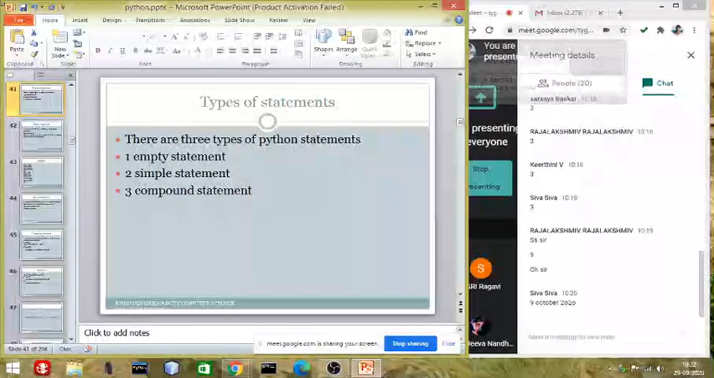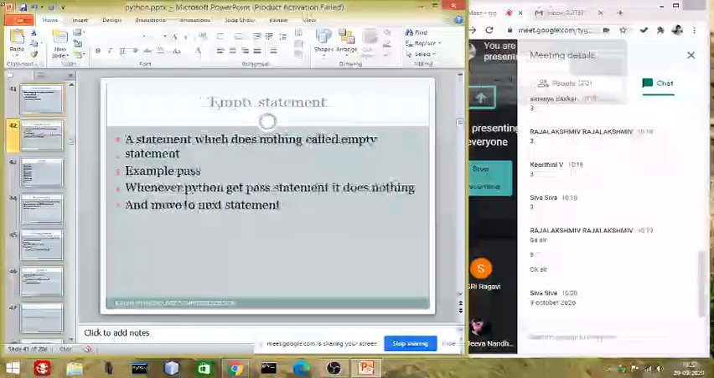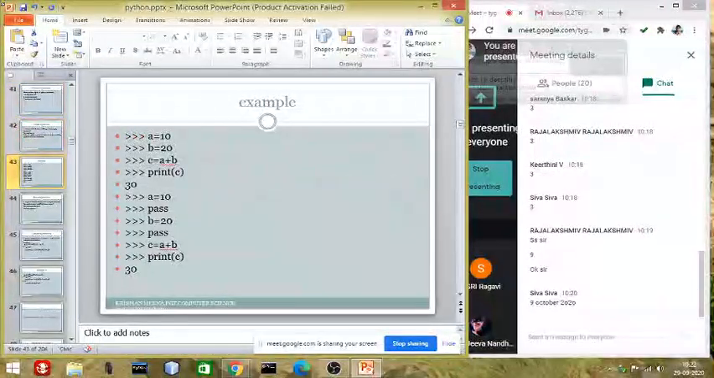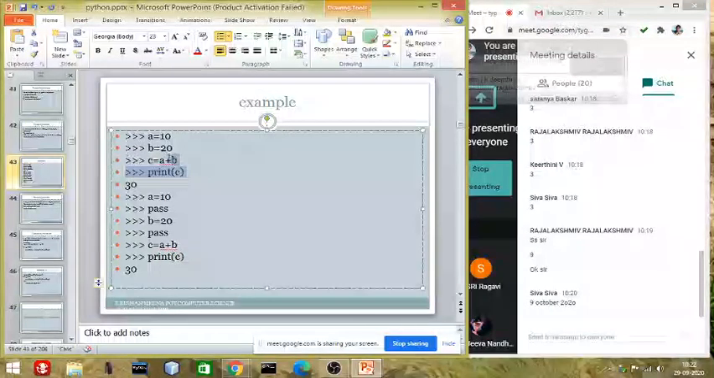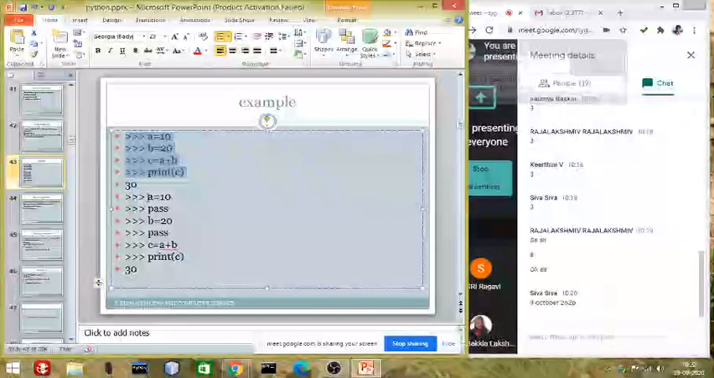If we are writing a simple coding without pass, without a compound statement, we can say this is a simple statement. This is an example of an empty statement, we learned it last time. This coding is called a simple statement. A is equal to 10, b is equal to 20, c is equal to a plus b, print c. Very simple statement, they call it a simple statement.